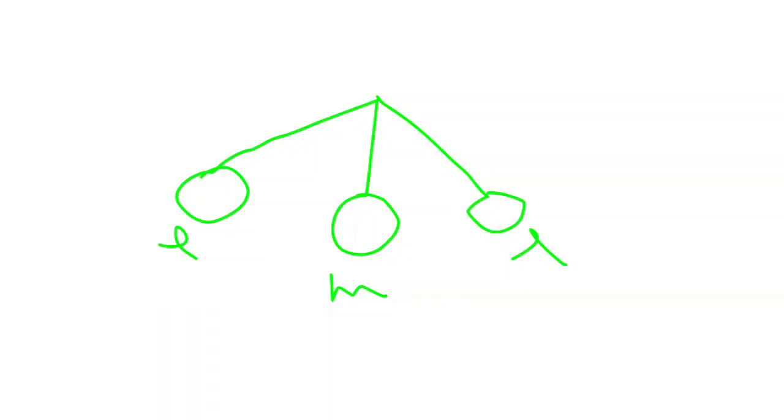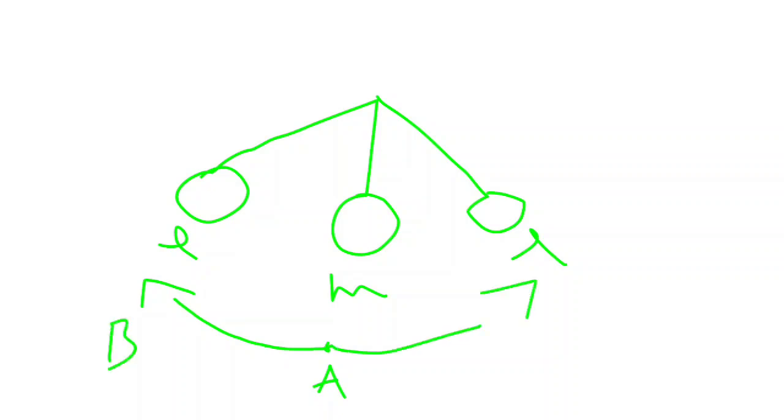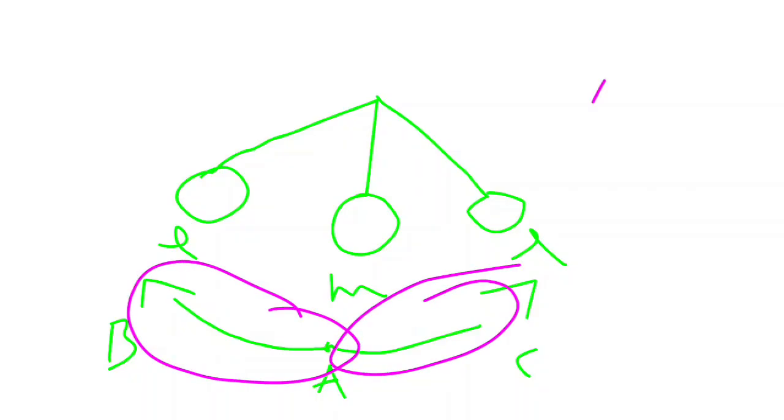The maximum displacement of the bob from its mean position on either side is called the amplitude. Let this be A, B, and C. So this is equal to this, which is its amplitude.